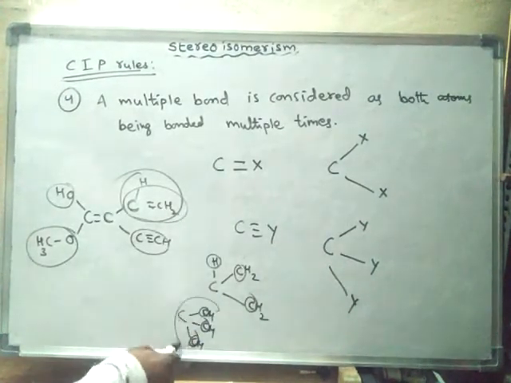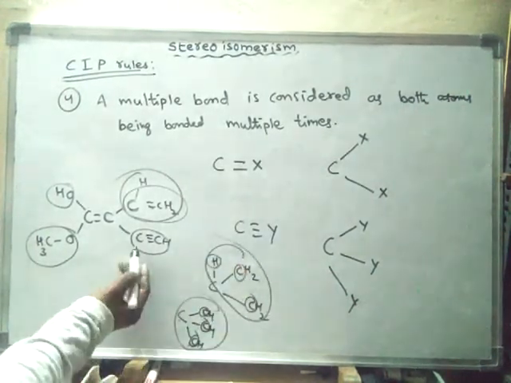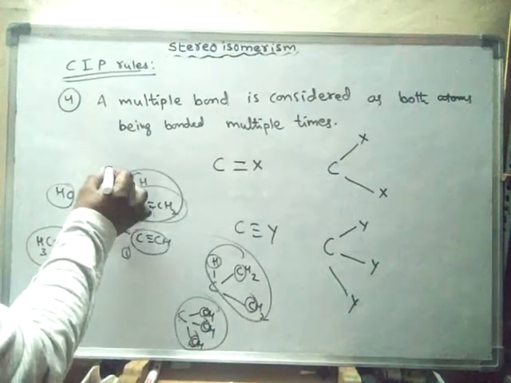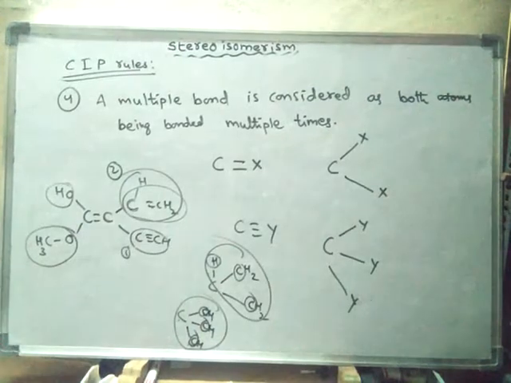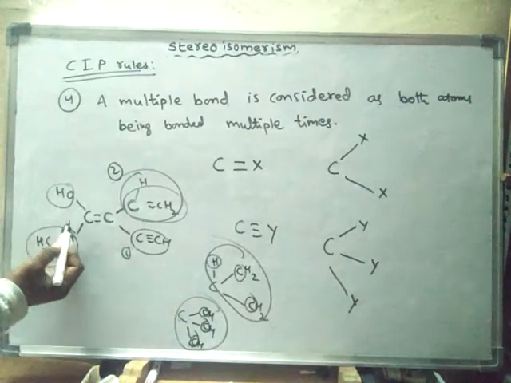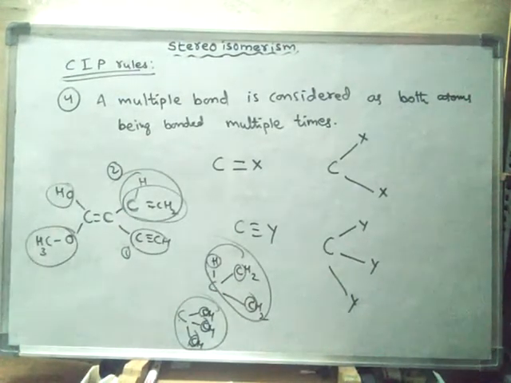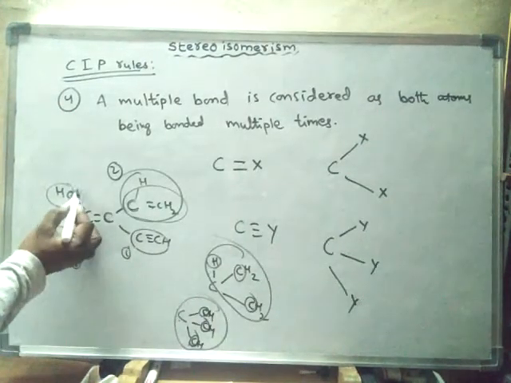Hence, this group is given priority 1 and this group is given priority 2. And here, two oxygens are directly attached. But here, this oxygen is attached to carbon, whereas here it is attached to oxygen. So it has more atomic number, priority 1, and this is given priority 2.